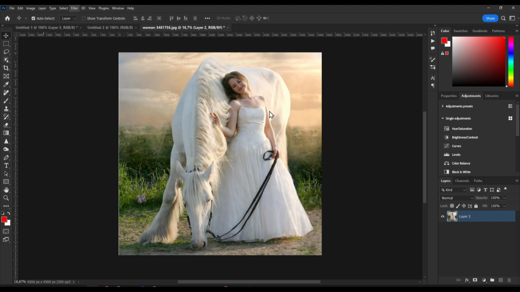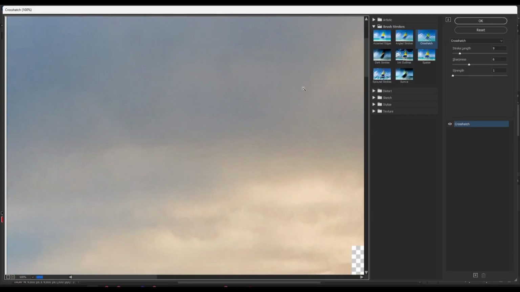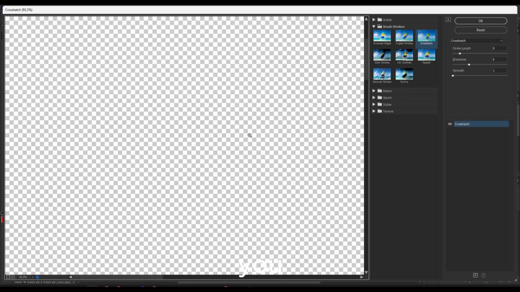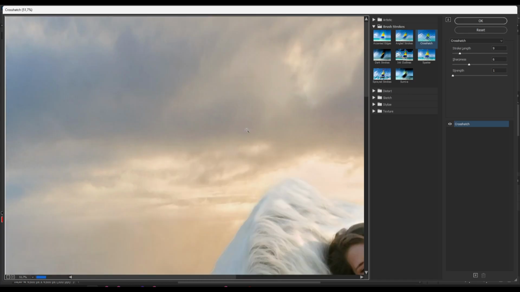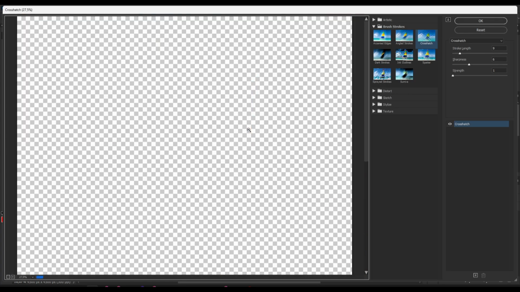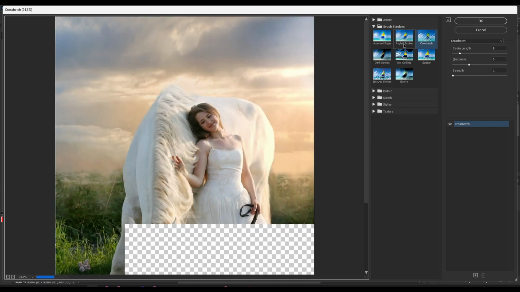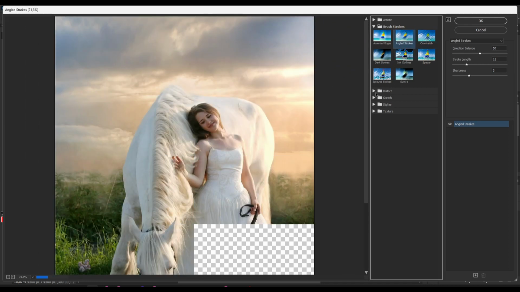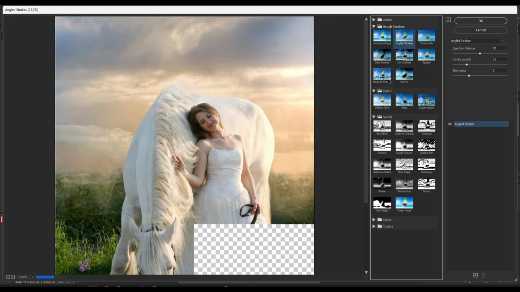And then that's pretty much what you can do. And then you can add something to your image. But overall, that's what I know.